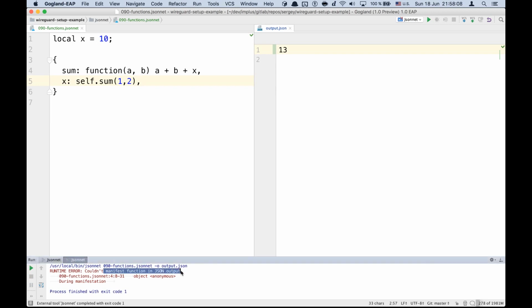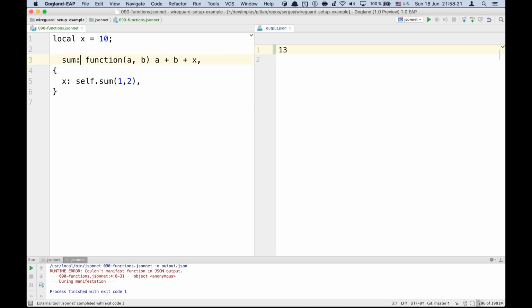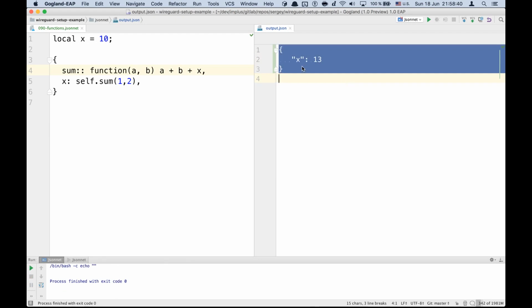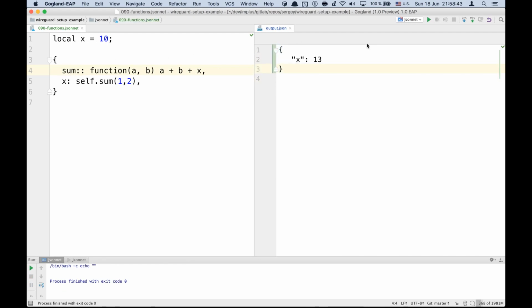Couldn't manifest function in JSON output. So JSON doesn't have the concept of functions. Jsonnet can't serialize a function to JSON, so we need to delete it out of this object, or we can hide it, so Jsonnet does not output this field to the JSON file. And to do it, we need to use a double colon here. So now, if we run Jsonnet, we get this one field object, and the sum field is hidden. It does not get into the output JSON.